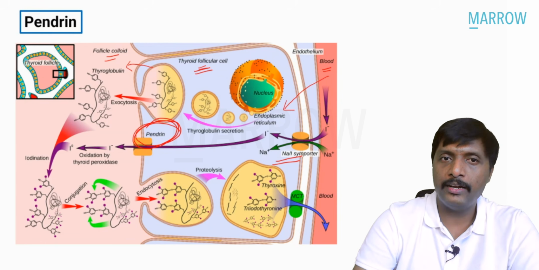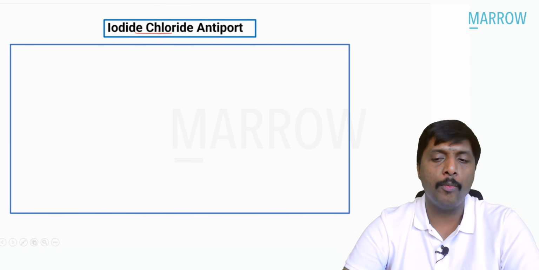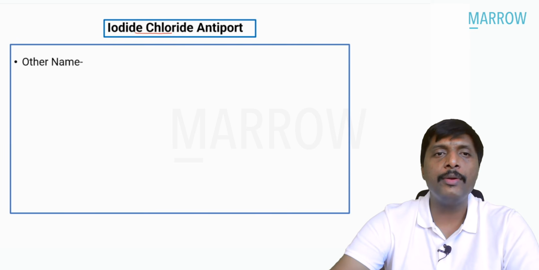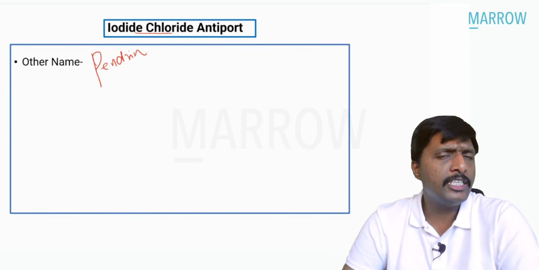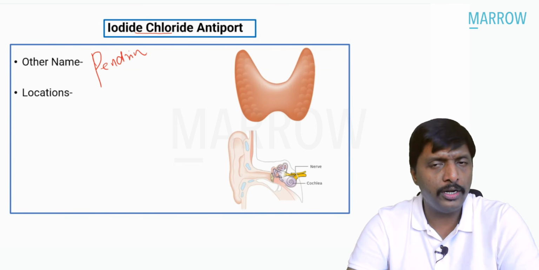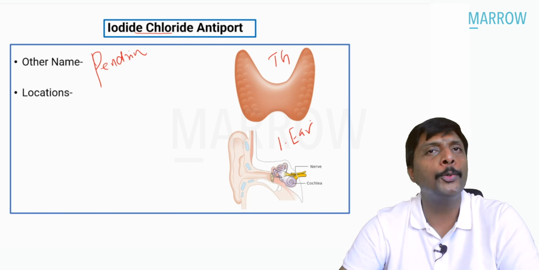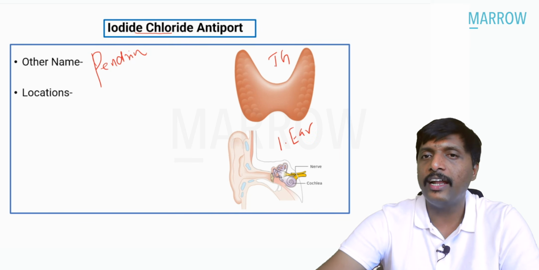What is this pendrin, sir? It is none other but a special type of iodide chloride antiporter. Both are moving in opposite directions. The other name for this channel protein, the iodide chloride antiporter, is pendrin. Where will you see this pendrin channel protein? Two important locations. First one, obviously, is our thyroid gland. Second one is our inner ear. So two important locations, thyroid gland and inner ear.